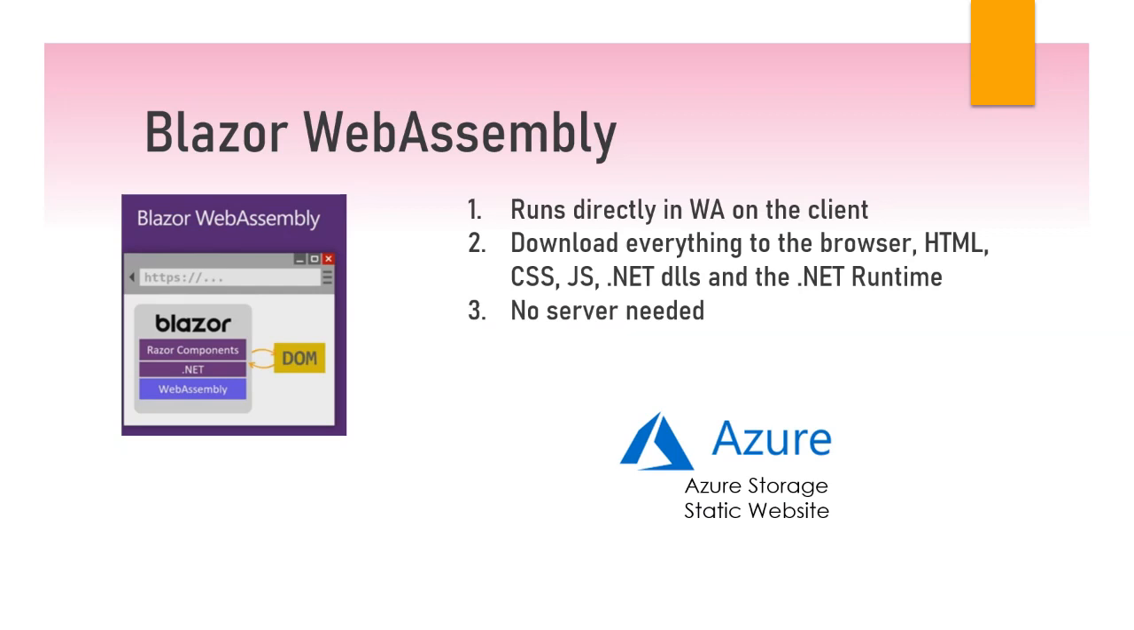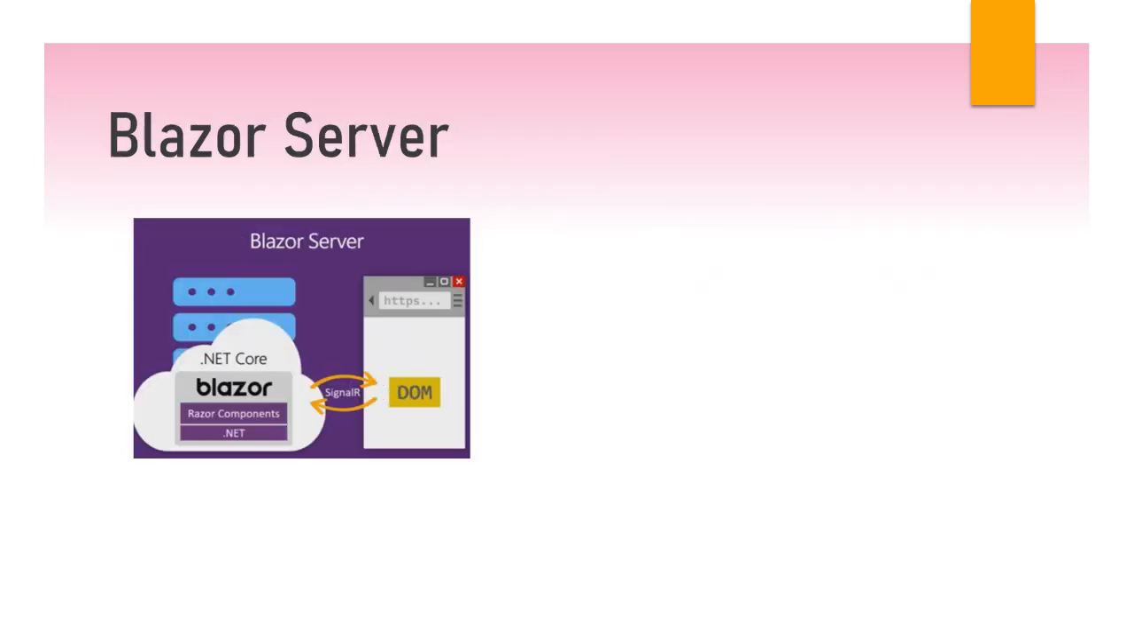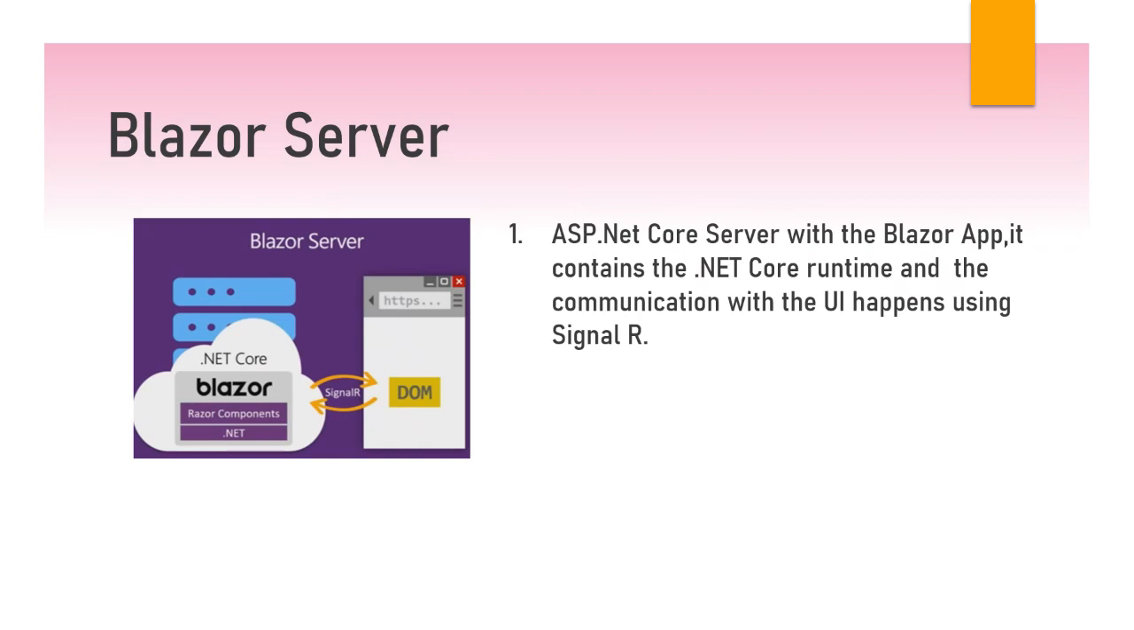On the other side, we have Blazor Server. Blazor Server has a SignalR connection that really efficiently sends events to the server and UI updates to the browser. And pretty much all Blazor Server apps are ASP.NET Core server apps.